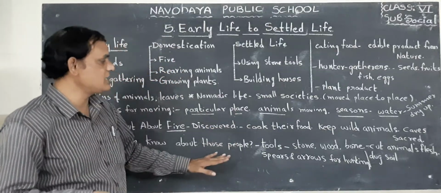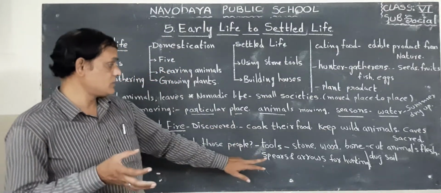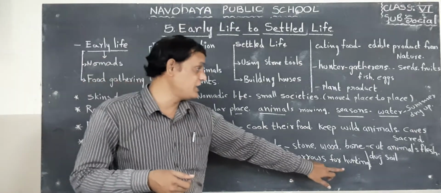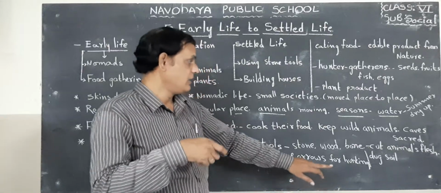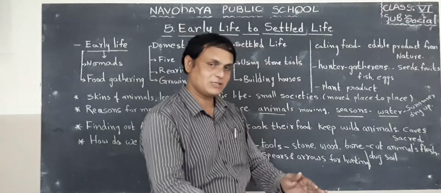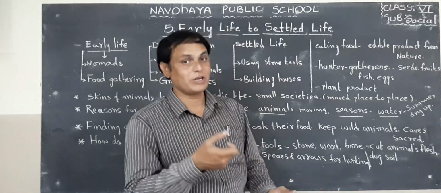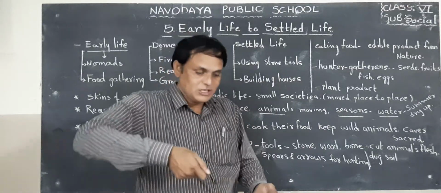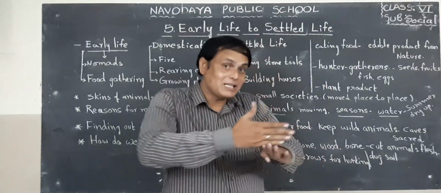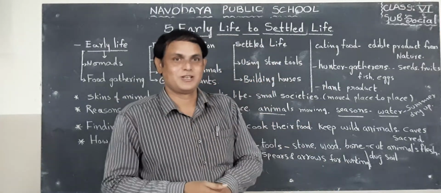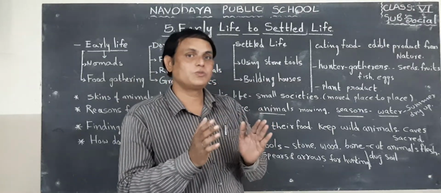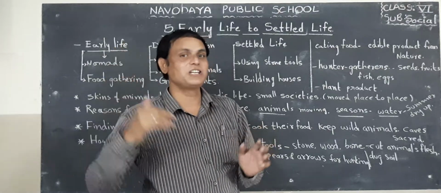Next one, they made spears and arrows for hunting. Not only this, they dug soil. For example, a root is inside the earth. How can they take that? With these tools they will dig. That is another use. Next one, to cut the flesh of the animal they need tools. So these are the main uses of the tools used by our ancient people.